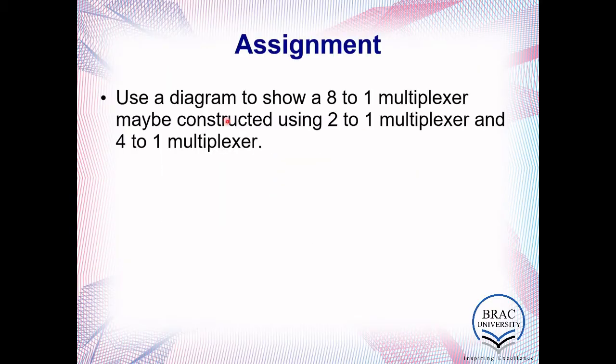This is your assignment. It suggests designing an 8-to-1 multiplexer using 2-to-1 and 4-to-1 multiplexers. From the previous concept, I think you can do it by yourself. You need to draw the diagram, and also show the truth table for that.